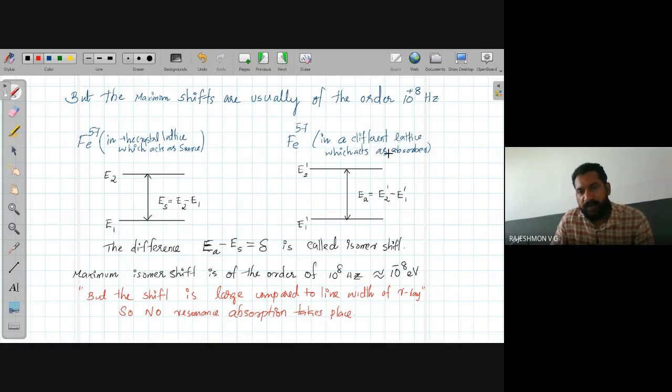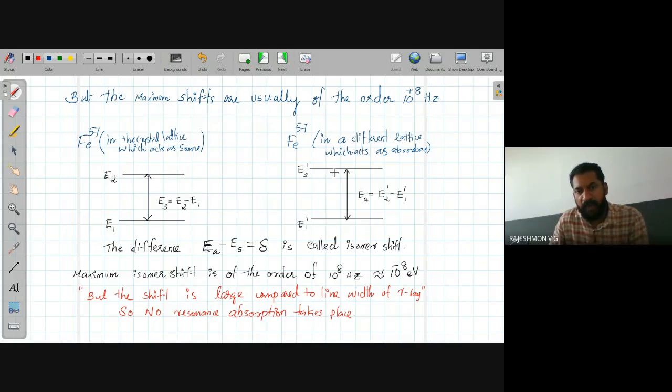Consider iron 57 in a different lattice, say steel. Then the lower level will be E1 prime, the higher level will be E2 prime. Both levels will get shifted by some amount. Then E absorber is equal to E2 prime minus E1 prime. The difference between these two, EA and ES, is delta and is called the isomer shift.